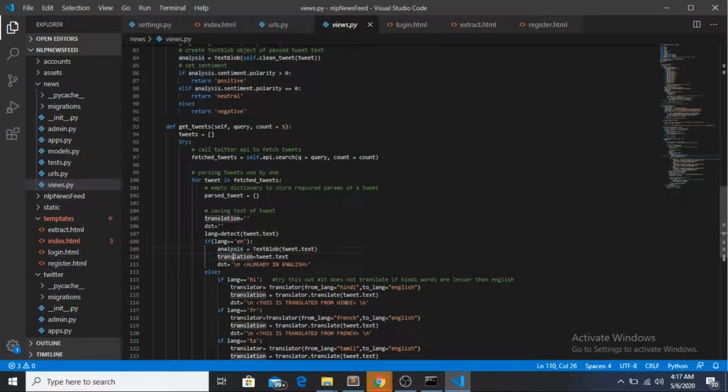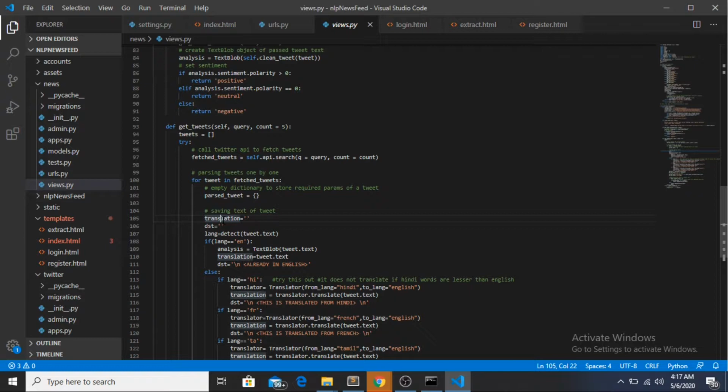If the language is English, then DST contains the string which was there in the output, if you remember, saying it is already in English or translated from some language. That is stored in the DST variable. Right now we don't have to do anything. This translation variable contains the translated text, which is in English.